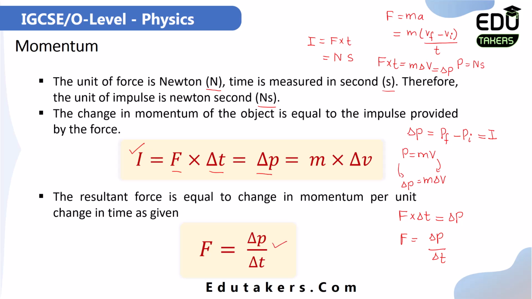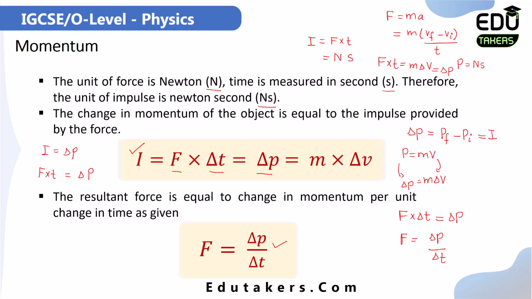From here, you need to remember the two formulas relating momentum with impulse, which are I is equal to delta P, and F multiplied by delta T is equal to delta P. Remember both of these relations.